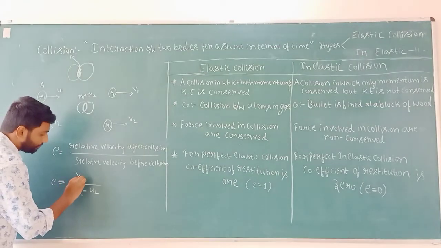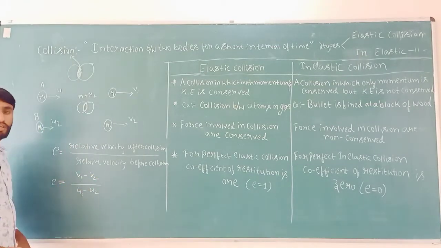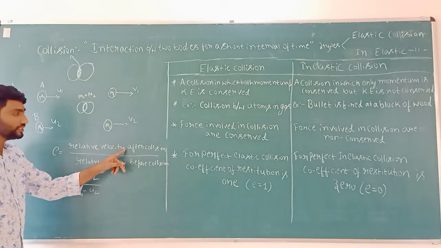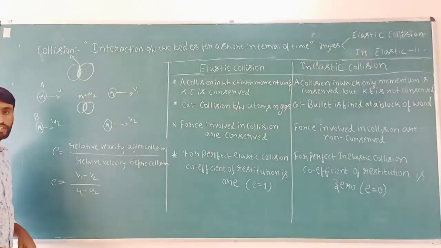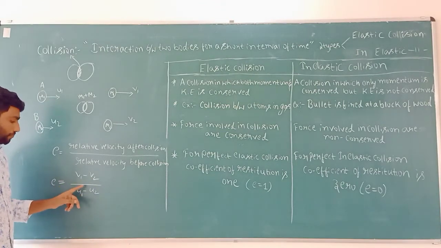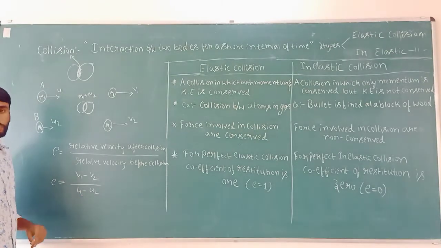And v1 minus v2 is the relative velocity of two bodies after collision. So E equals (v1 minus v2) by (u1 minus u2).